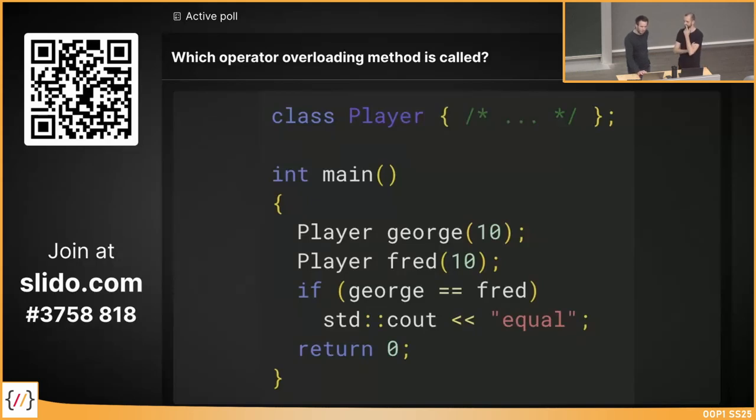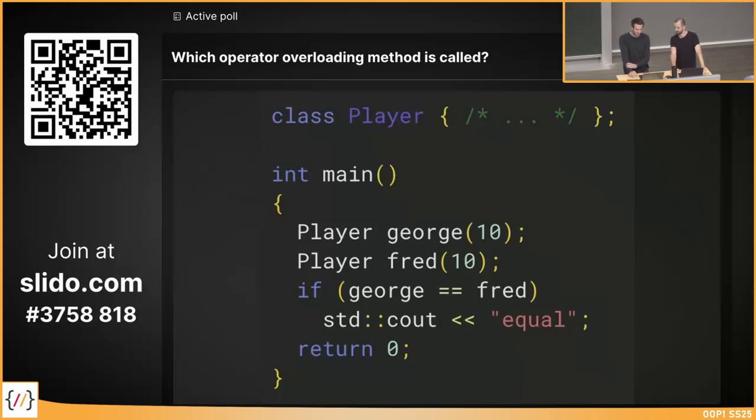As mentioned before, out of the box, if we look at this if statement, George equals Fred, the compiler wouldn't know what to do, because how do you compare two players? When are two players equal? So the question now is not what the output is, but which possible operator overloading method is called. Correct. And then we have cout with equal in this case.